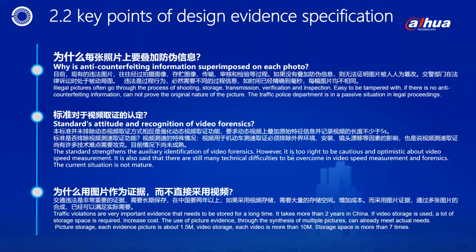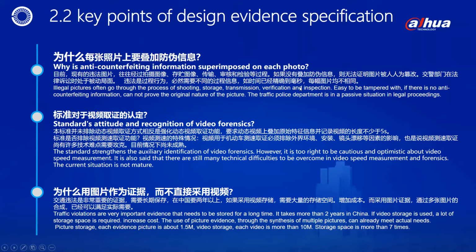Page 2.2: Key Points of Design Evidence Specification. 4. Why should anti-counterfeiting information be superimposed on each photo? At present, the existing illegal pictures often go through the processes of shooting images, storing images, transmitting, auditing, and checking.